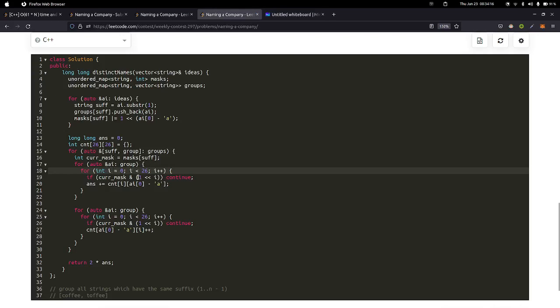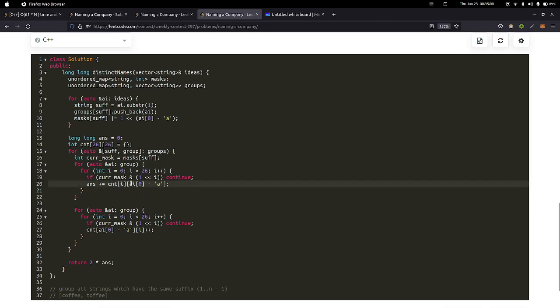So we can first get the current mask from masks of suffix, and then we can check if the ith bit, basically the ith character, is present in the bit mask or not, in that current group or not. To check that, we just need to do an AND with 2 power i, and it will tell us whether the character is present in the current group or not. And then we'll add count of i comma a0 minus a. So this here is saying that I want to add the count of all the strings which start with i as a starting letter,